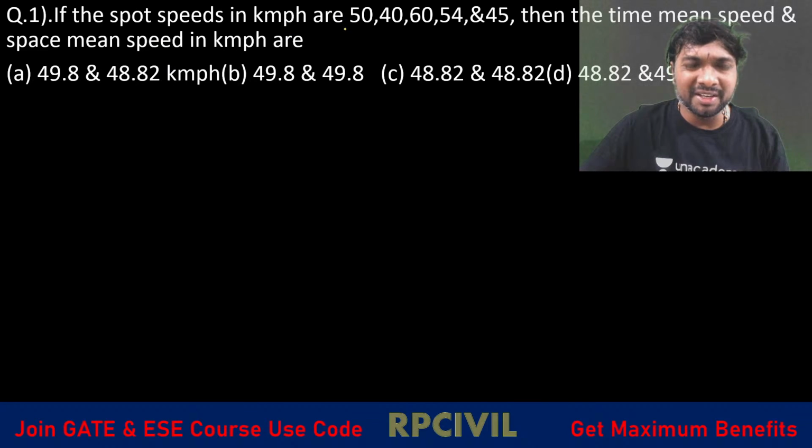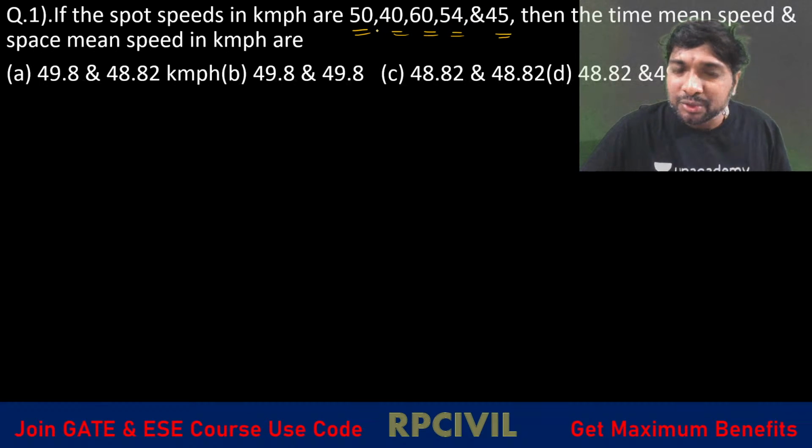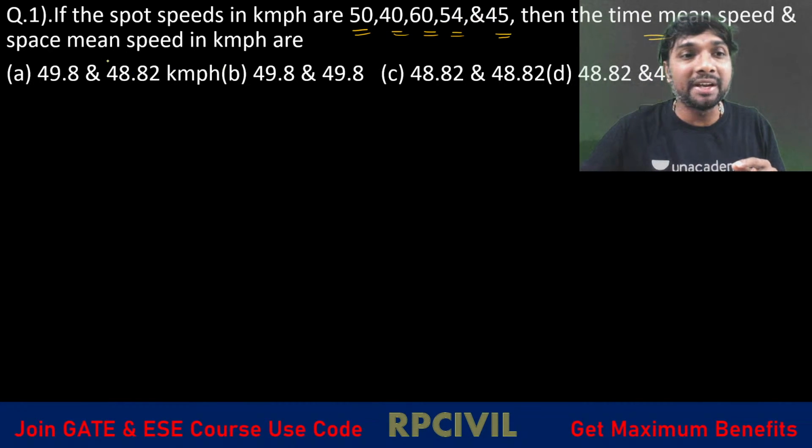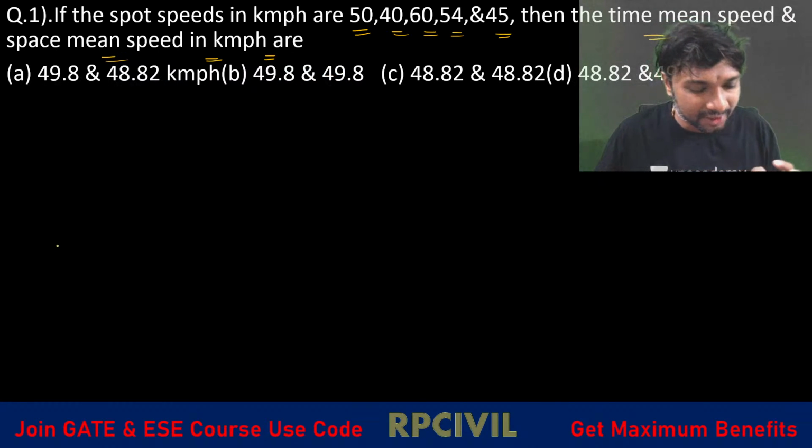If the spot speeds in kmph are 50, 40, 60, 54 and 45. So these are the spot speeds given for a particular road, V1, V2, V3, V4, V5. Then the time mean speed and space mean speed in kmph are.